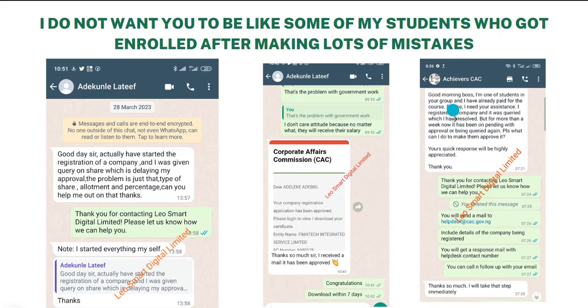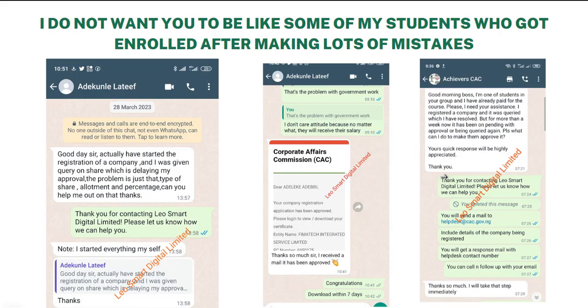Now, this is another client, now a student, but before he came in contact with me, he had started a registration. "Good morning, boss. I'm one of your students in your group and I've already paid for the course. Please, I need your assistance. I registered a company and it was queried, which I have resolved. But for more than a week now, it has been pending approval or being queried again.